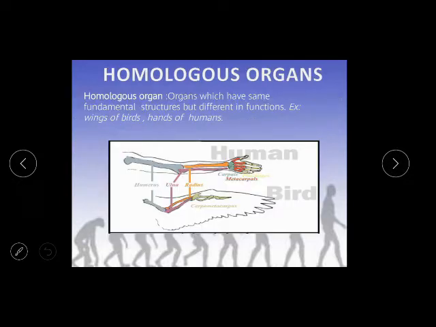Now, homologous organs. What are homologous organs? Homologous organs are organs which have the same fundamental structure but differ in function. Example, wings of birds and hands of humans. Their fundamental structure is the same. You can see all the bones in the bird's wings are present in the human hand also. But our hand is used to eat, to write, to do several works, while the wings of birds are used to fly. So homologous organs look like the same thing, but their function is different.